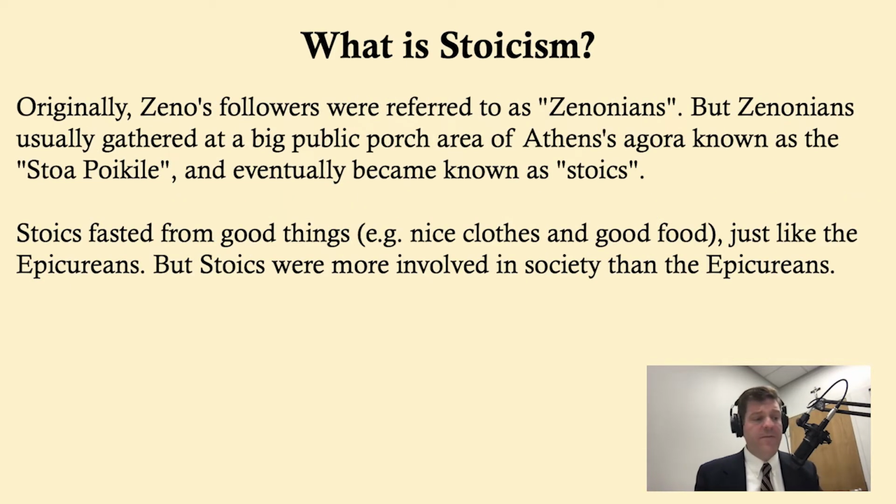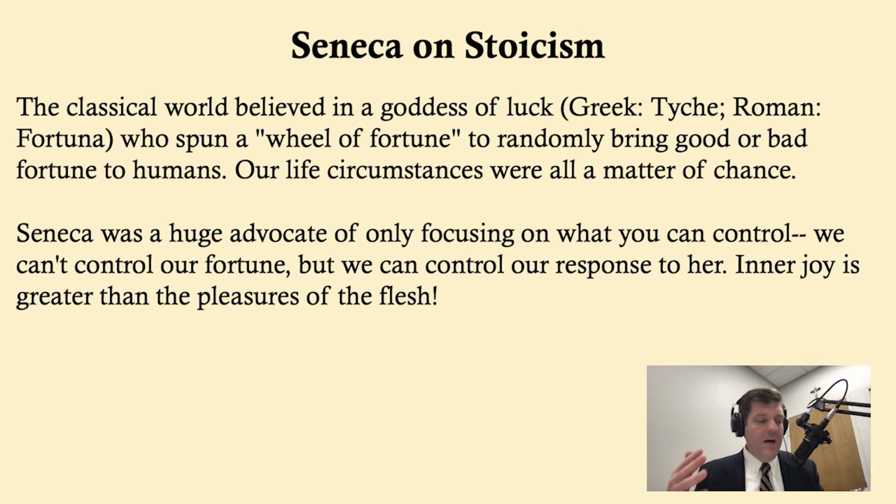Originally, Zeno's followers were referred to as Zenonians, but Zeno gathered at a big porch area in Athens' Agora, known as the Stoa Poikile, I think is how you say it, and eventually they became known as the Stoics, named after that porch. Stoics fasted from good things like nice clothes and good food, just like the Epicureans did. But Stoics were more involved in society than Epicureans, who saw themselves as removed from society.